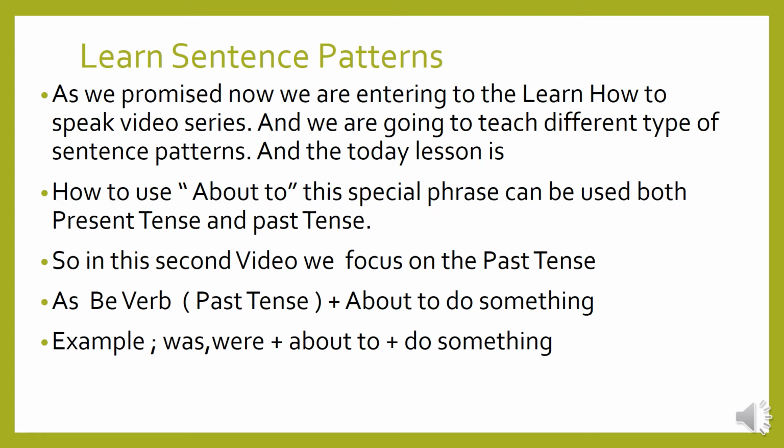Learn sentence patterns. As we promised, now we are entering the Learn How to Speak video series, and we are going to teach different types of sentence patterns. Today's lesson is how to use "about to." This special phrase can be used in both present tense and past tense. So in this second video we focus on the past tense: be verb past tense plus about to do something. Examples from the past tense: was, were, plus about to plus do something. So we are going to learn about the past tense with about to do something, simple sentence patterns.